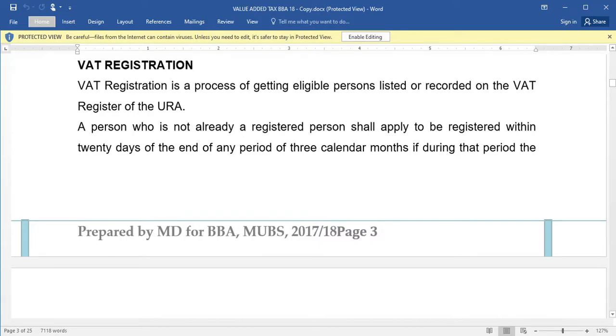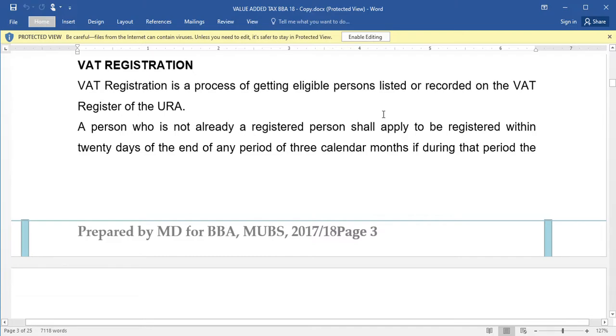In this video, we are going to be looking at VAT registration. When and where do you register for VAT? VAT registration is a process of getting eligible persons, people who qualify, listed or recorded on the VAT register of URA. That is what we call VAT registration.